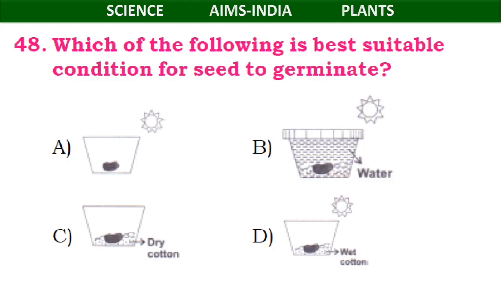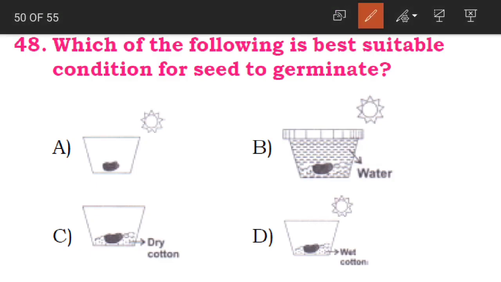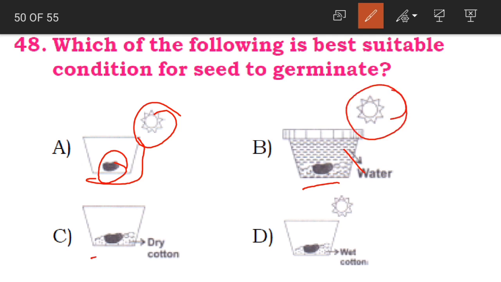Now the 48th question. Which of the following is the best suitable condition for a seed to germinate? Here you can see there is a container with sunlight and a seed, but there is no water. In the second picture you have a container full of water, and sunlight is also there. In the third one, option C, there is a container with dry cotton, the seed is wrapped in the dry cotton, and there is no sunlight.